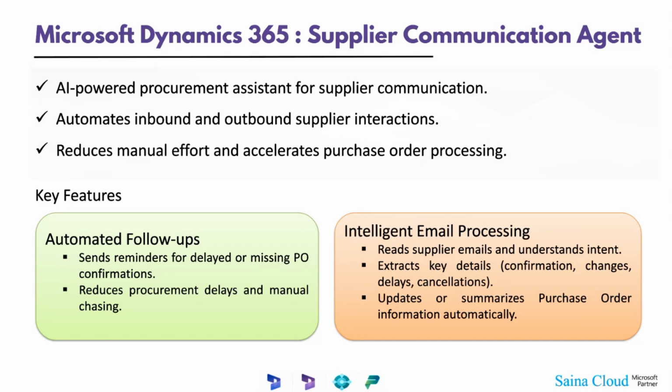There is a lot of inbound and outbound communication that happens. Every time a vendor sends a mail, the procurement team has to read that mail and get the insights from it. Then the team has to map that data to the purchase order. If you take the manpower for this, it takes a lot of time and effort. In order to overcome this, Microsoft has released a supplier communication agent. It's an agent which is going to handle all the inbound and outbound supplier interactions, which helps us reduce manual effort and in return accelerates purchase order processing.